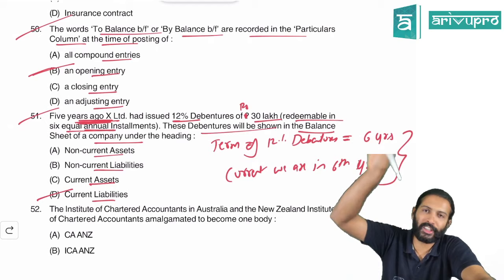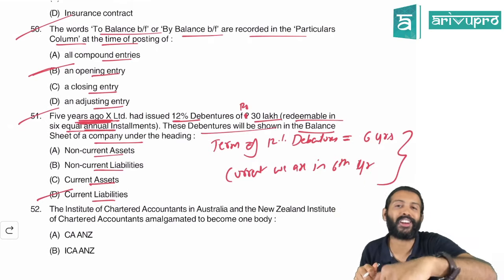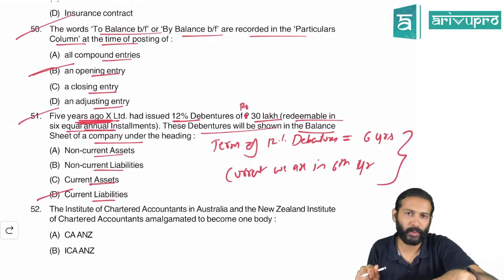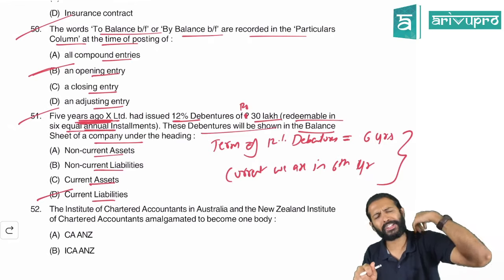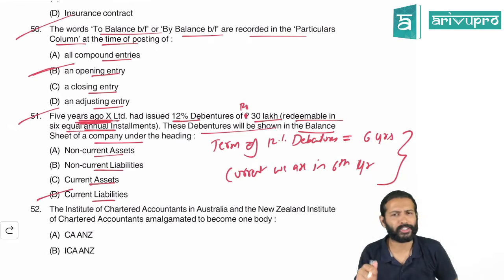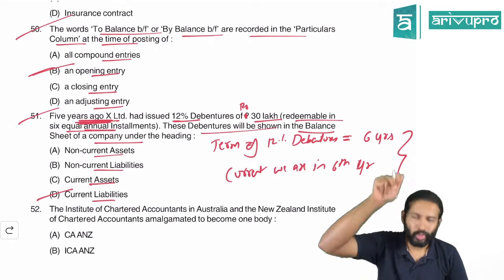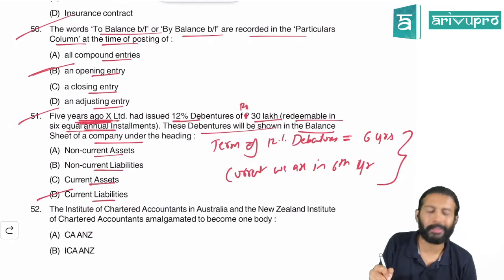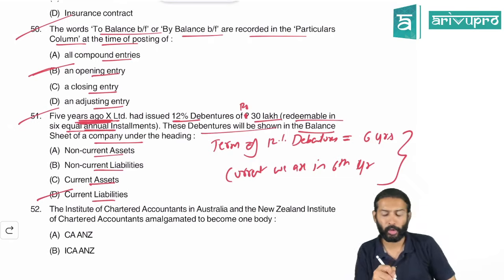First year you will show it as a non-current liability, but you are in 6th year now, so this is due for redemption. That means within 12 months from the balance sheet date, you will pay off the debenture holders. This liability will be settled. So for the current year, it will be shown in the balance sheet as a current liability if you have not redeemed it.